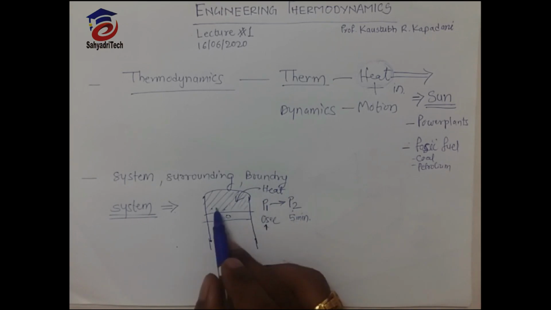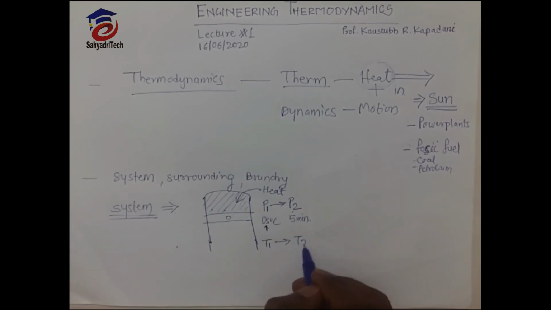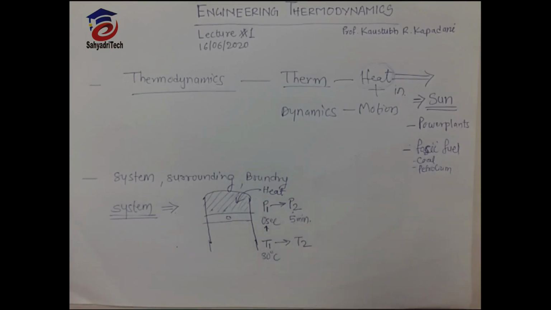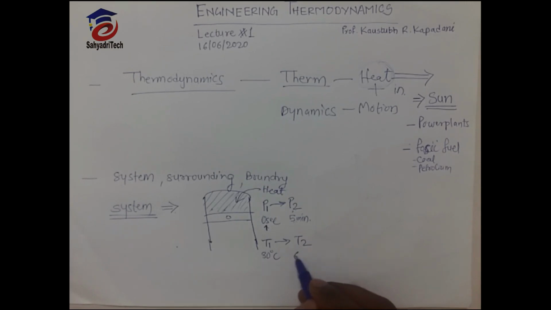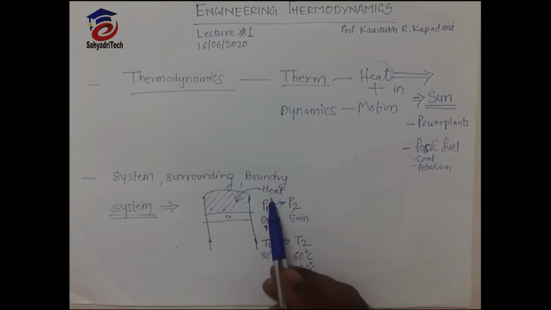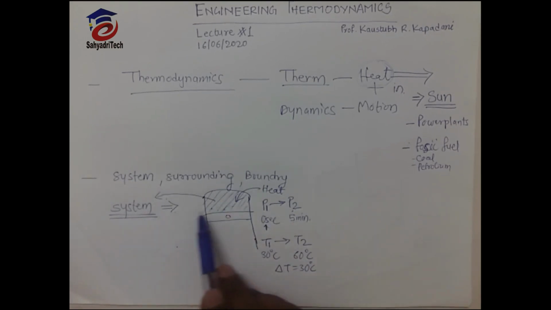You have added heat for 5 minutes, and the pressure has increased up to P2. What about temperature? It will also increase, from T1 to T2. Suppose the temperature here is 30 degrees Celsius, and when heat is added, after 5 minutes the temperature of the gas inside is 60 degrees Celsius. So there is a change in temperature of 30 degrees Celsius. Because of heat addition, the temperature and pressure of this gas have increased. So this gas is nothing but the system here. What is a system? That of which the properties will change.